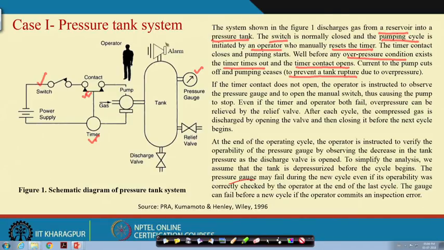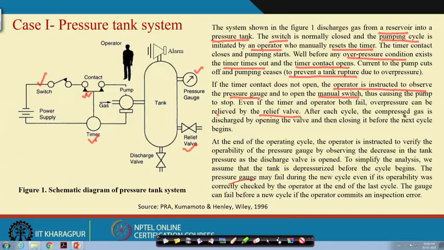There is an alarm. If the pressure is beyond a certain limit, the alarm will activate and the operator will know, and he or she will come and see the pressure gauge also. The operator is instructed to observe the pressure gauge and open the manual switch, thus causing the pump to stop. Even if the timer and operator both fail, suppose this contact fails and the operator also fails, overpressure can be relieved by the relief valve.